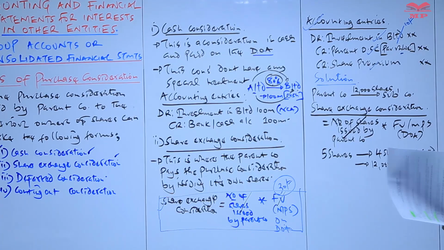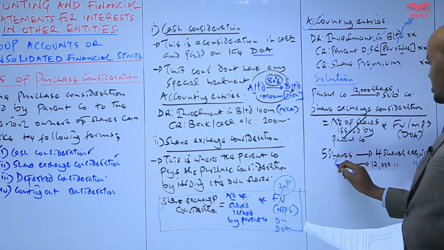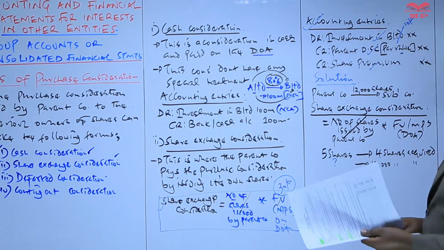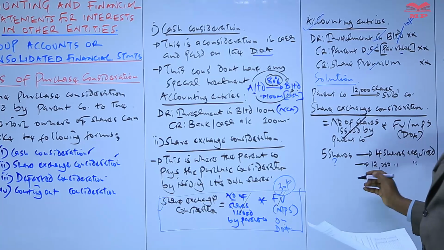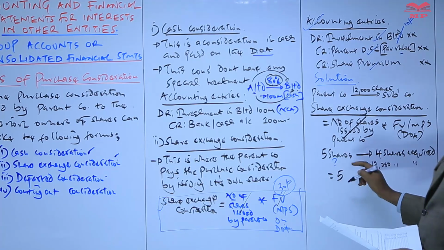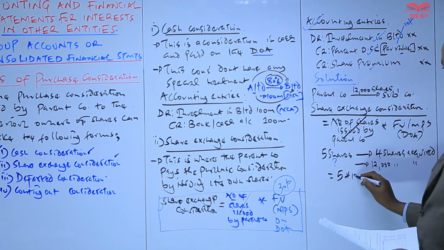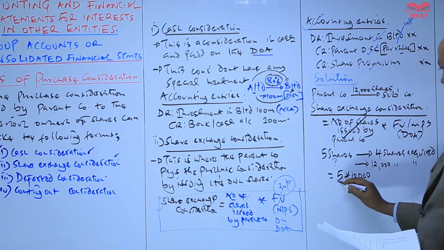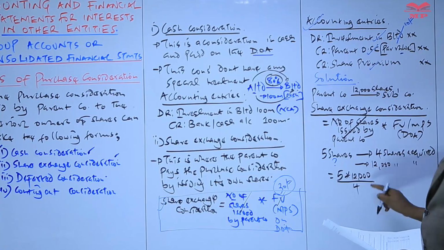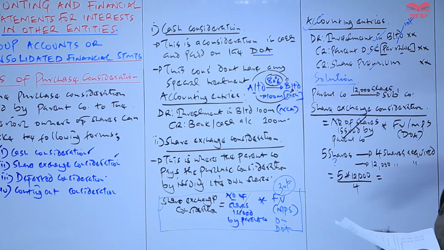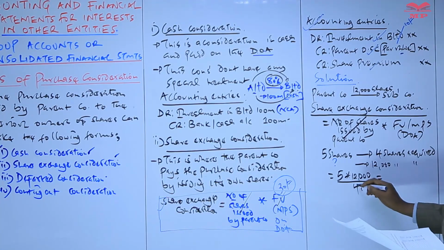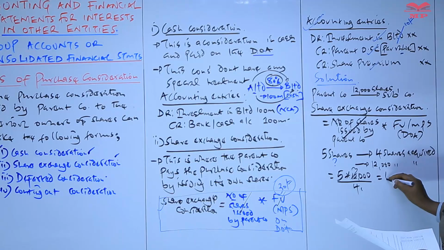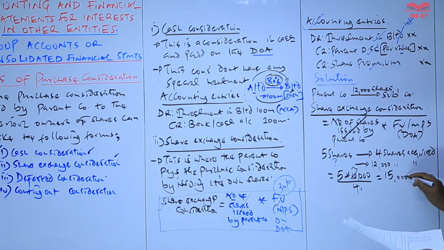So what do we need to do? We need to determine the shares issued by the parent company. So we cross multiply and we divide. So we have 5 times 12,000, divided by 4. So this will give us 3,000 times 5, which will give us 15,000 shares. So these are the shares which were issued by the parent company.